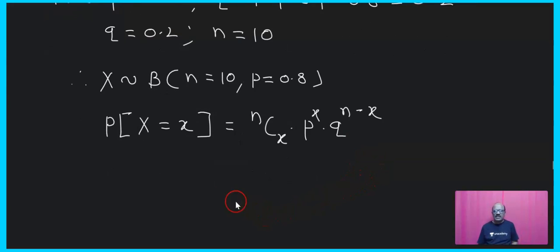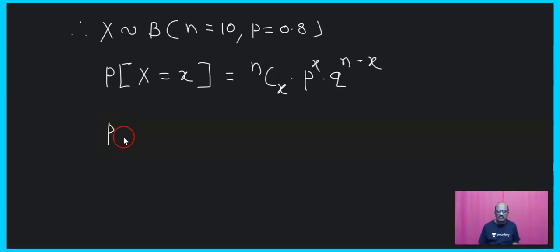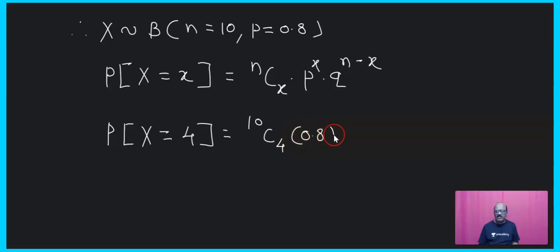Okay, here the probability, that is P of capital X equals 4, is what I have been given. Therefore, it is 10C4 (0.8) raised to 4, next (0.2) raised to, sorry, n minus x.